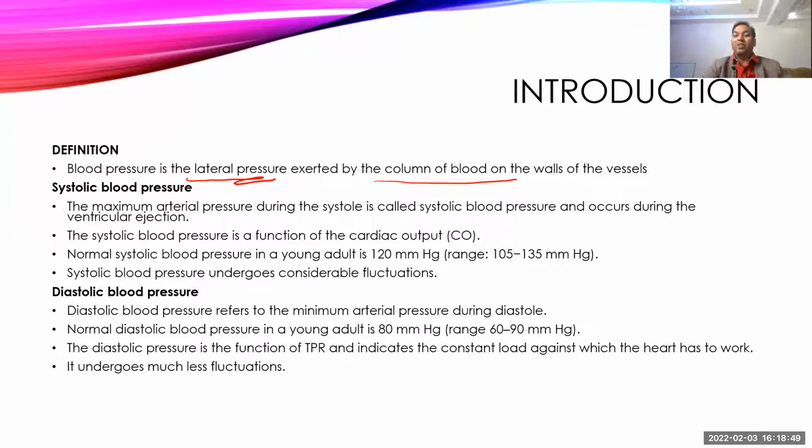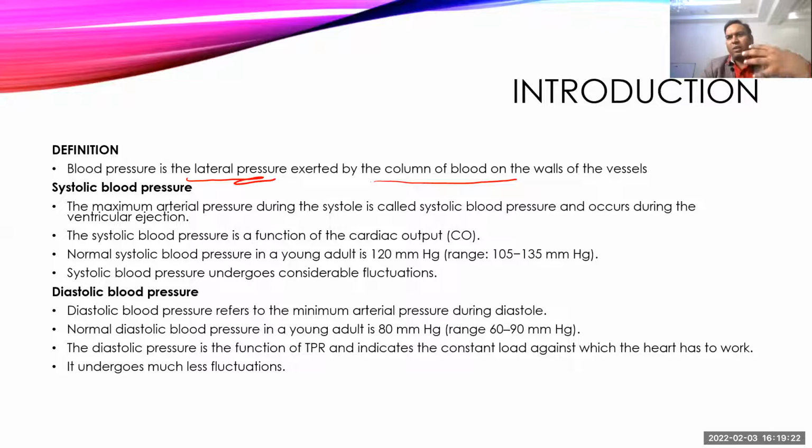So that is blood pressure in the veins. So we can have different types. But whenever I mention only blood pressure, it means we are talking about arterial blood pressure. If it doesn't specify, and if I have to talk about venous blood pressure, then I will use the word venous blood pressure. But whenever I use just simple blood pressure without any prefix or suffix, it means I am talking about arterial blood pressure. So from now on, whenever I say blood pressure, it is arterial blood pressure.